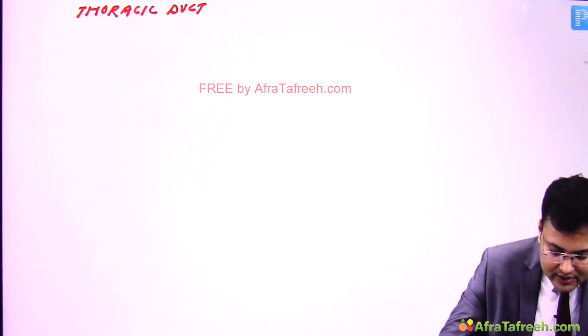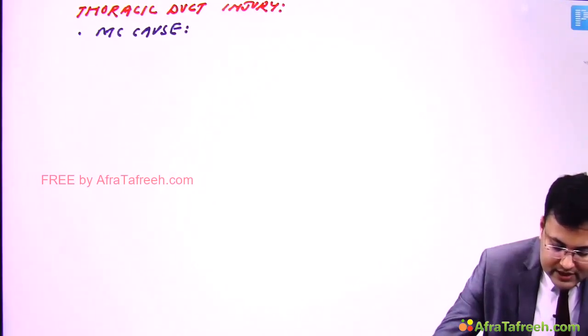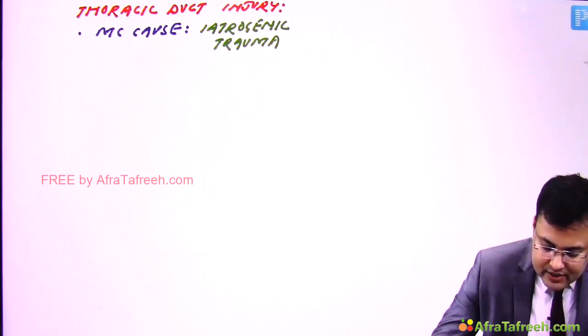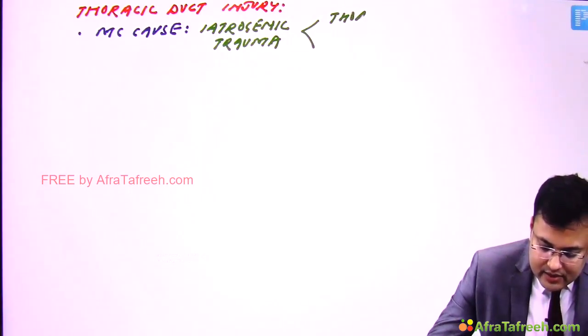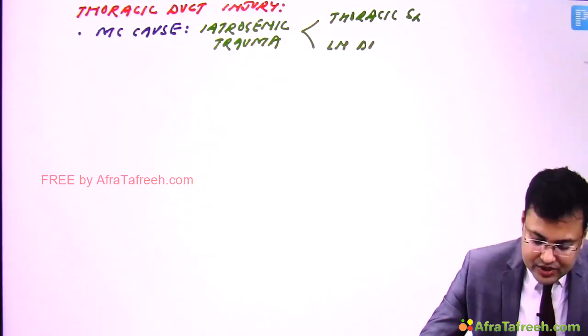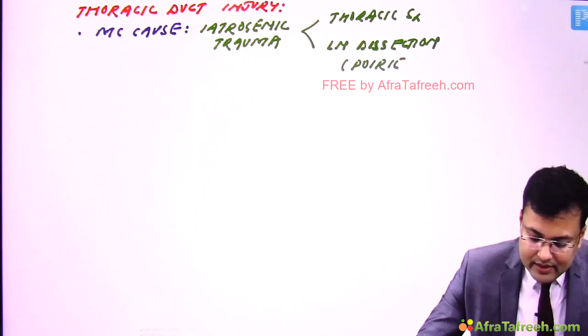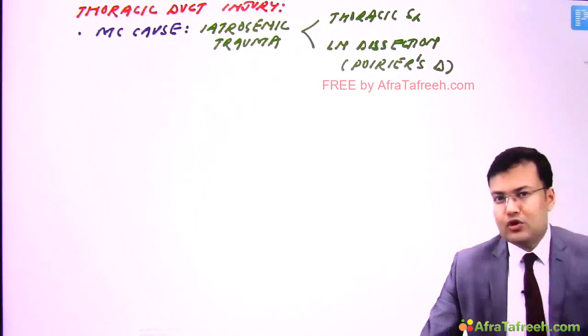Thoracic duct injury. Clear? So what's the most common cause? The most common cause is iatrogenic trauma. Okay, so generally during which surgeries? It is generally seen in thoracic surgeries, especially when there is lymph node dissection. Clear? And lymph node dissection in which particular triangle? Poirier's triangle. So this is the most common cause.